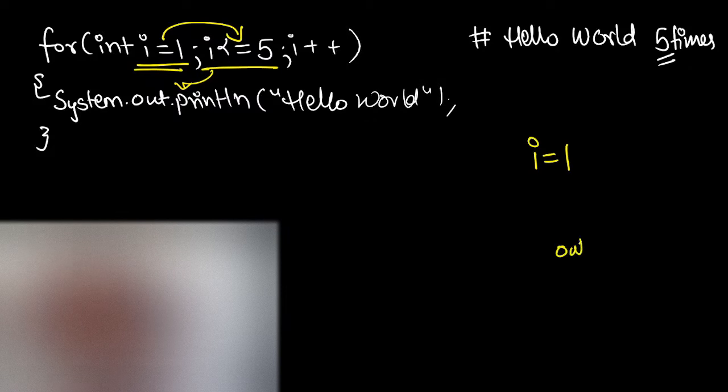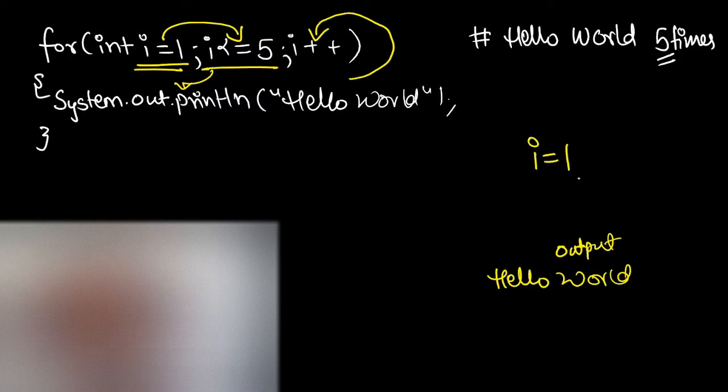So I will just write the output here. It will be hello world. Okay. Now after we have just run a race, we need to update ourselves or motivate ourselves in order to go to the endpoint. So what we will do, after executing the body, we will motivate ourselves. That is, the value of i will be incremented by 1.